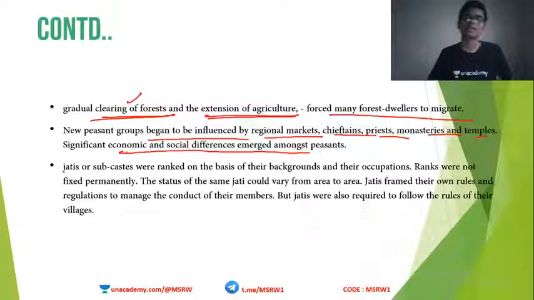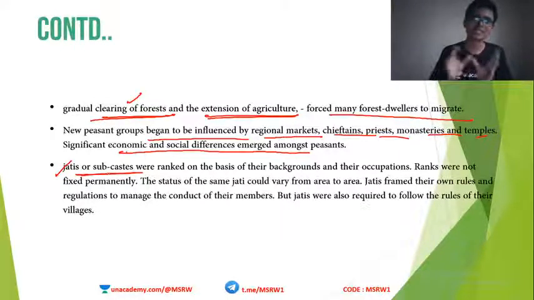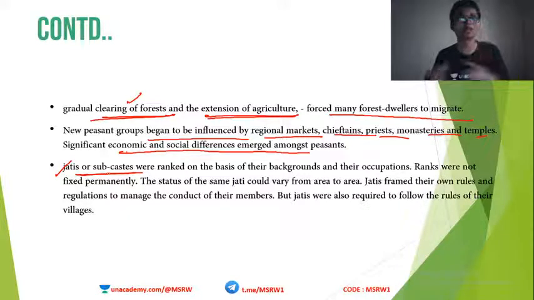Okay, then these social differences caused the emergence of jatis or subcastes. Okay, so within the peasants itself, multiple subcastes started building up. Not just peasants, in all other castes also, based on their position in society, based on how much value that person is given in society, the number of subcastes also started increasing, predominantly based on occupation.